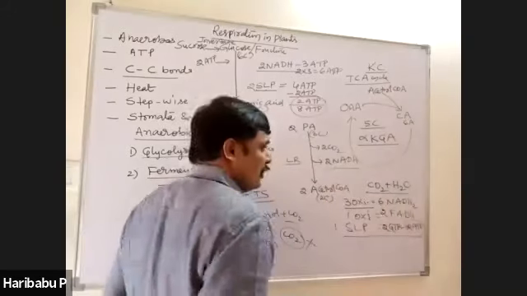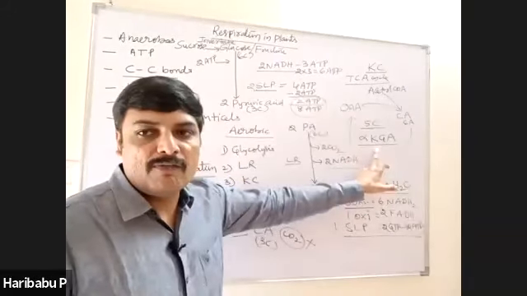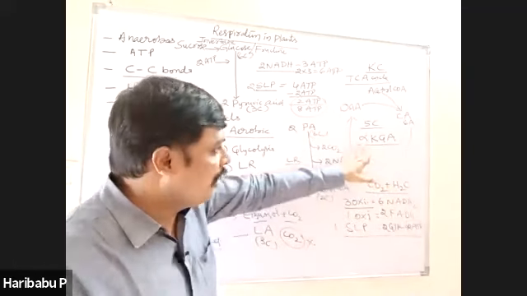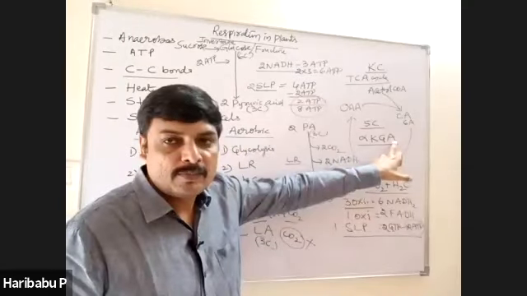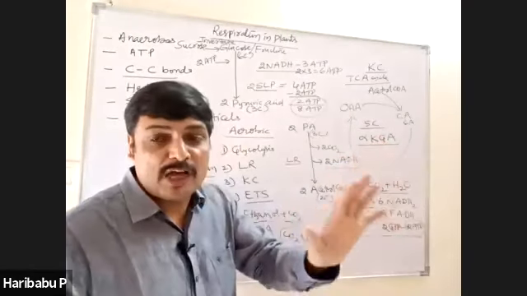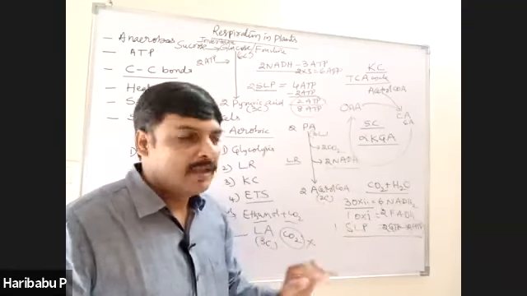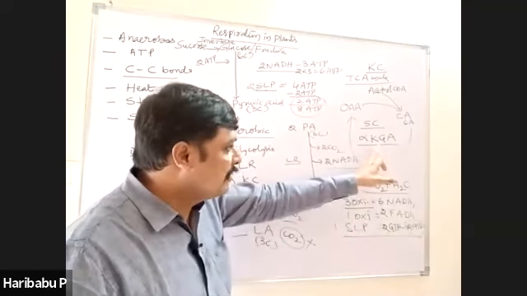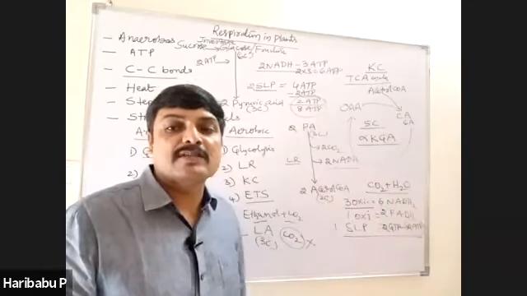In shortcut, you call it alpha KGA. Alpha KGA, alpha ketoglutaric acid. This is the only 5-carbon compound formed in Krebs cycle. And this acts as a substrate for synthesis of several amino acids.